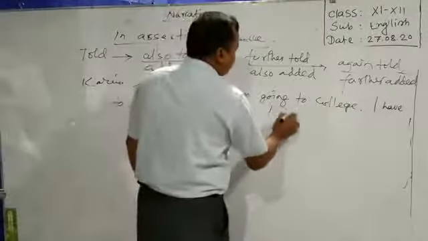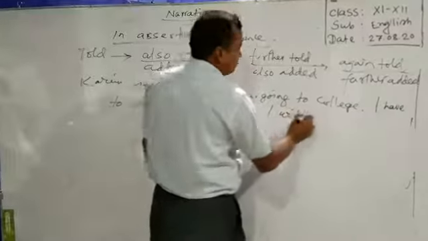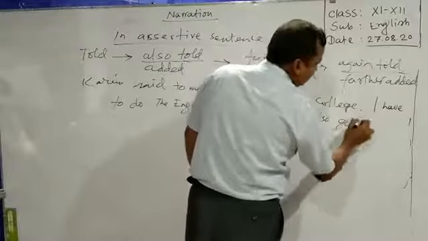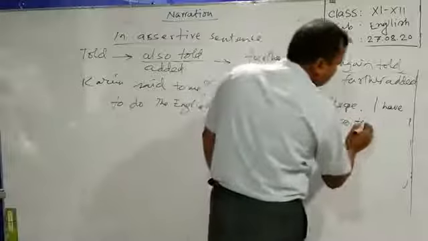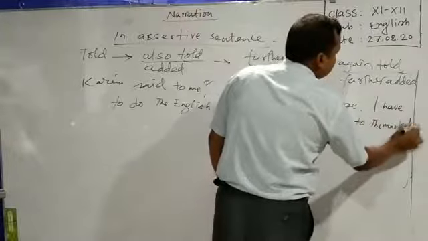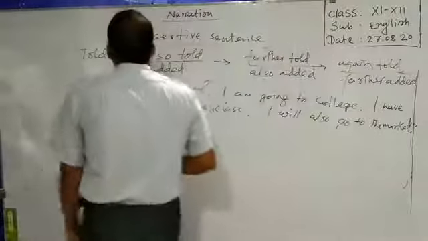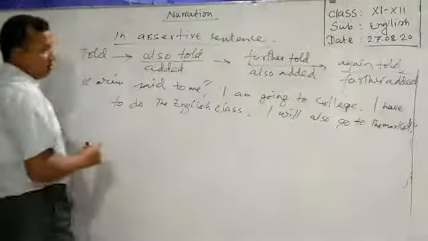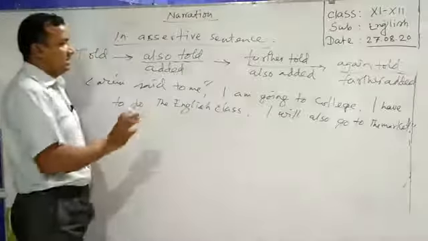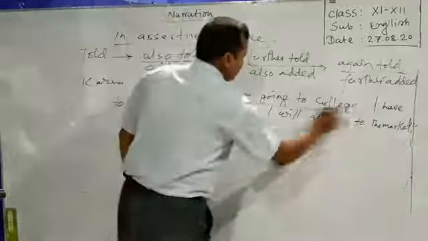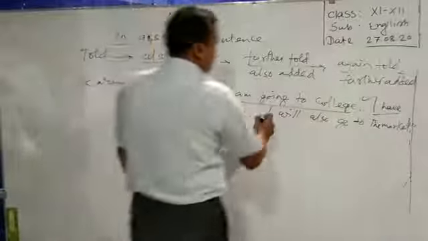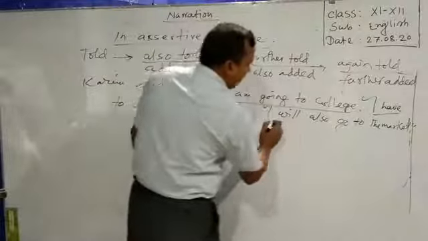I will also go to the market. So here Karim has delivered his speech in three sentences. The first one is an assertive sentence, the second one is also an assertive sentence, and the third one is also an assertive sentence.